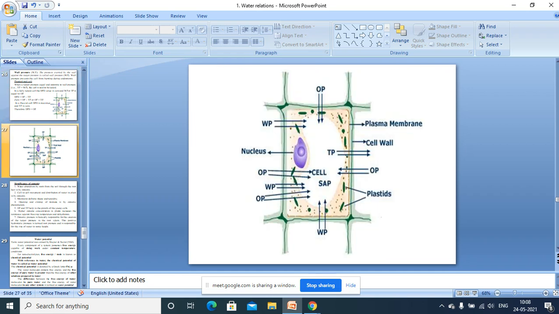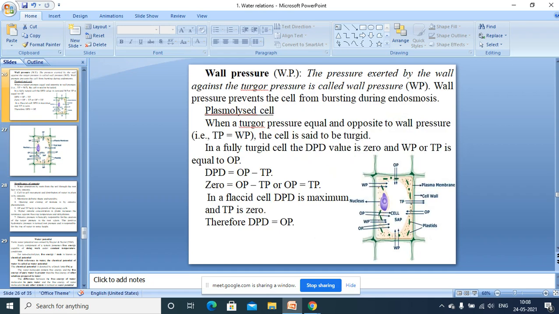So osmotic pressure value equals turgor pressure and it equals wall pressure. So that's why the DPD value of the cell side in a turgid cell is equal to osmotic pressure minus turgor pressure.